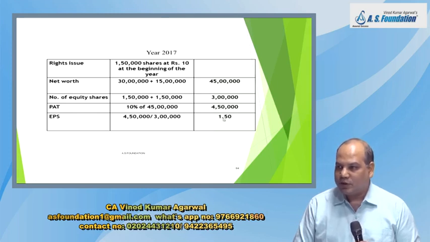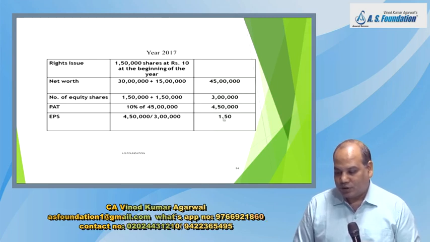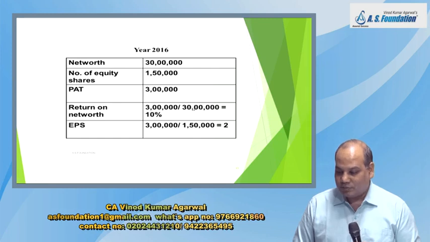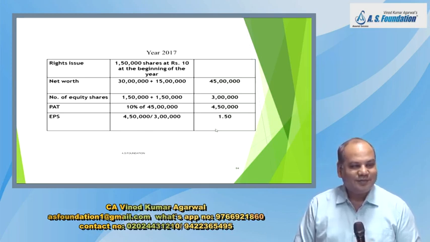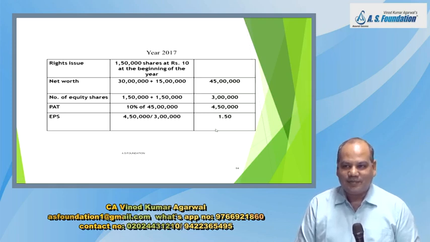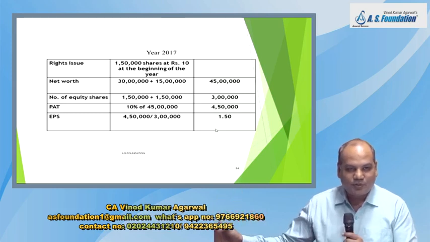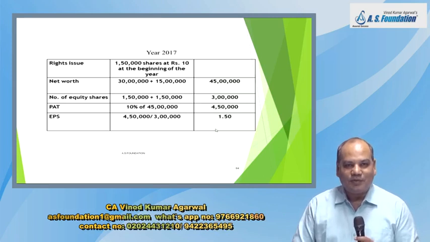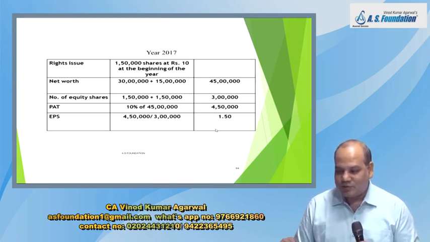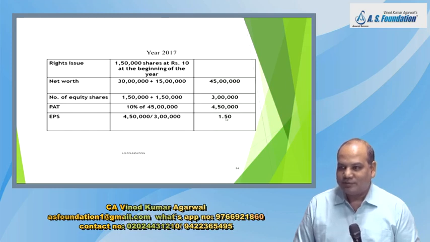Nothing is wrong in this calculation. Everything is done properly. Okay. Now you are the shareholder. You will compare EPS. 2 rupees last year, 1.5 this year. So will you be angry or happy? Angry. If I see last year EPS is 2 rupees, this year EPS is 1.5, I'll get angry. I'll tell the management, what are you doing? You are destroying our wealth. We are giving you more capital and you are destroying our wealth.